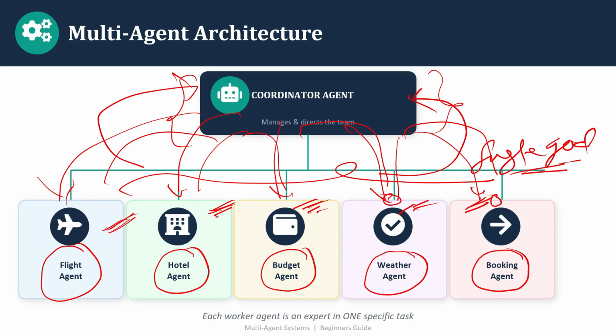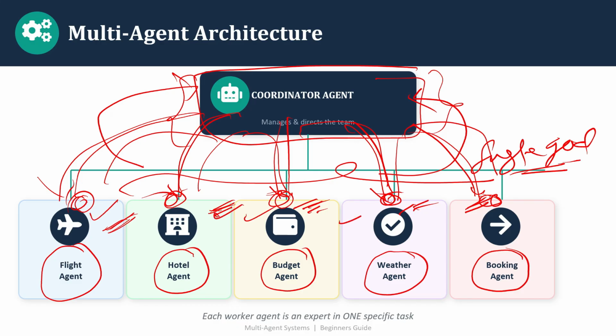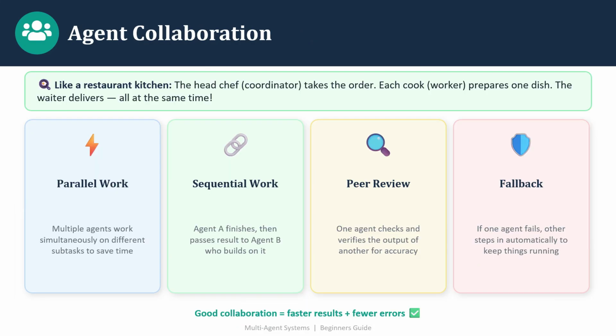Once the result is ready from each and every agent, it has to be summarized before it is sent back to you. This is the work of the coordinator agent, and these are called the worker agents, which are executing their different tasks. So here all the AI agents are working in collaboration.